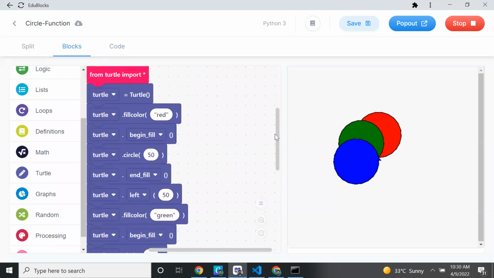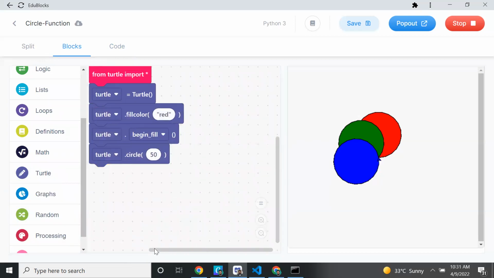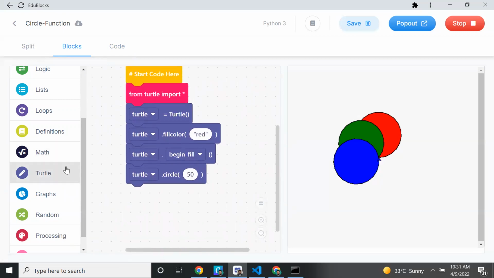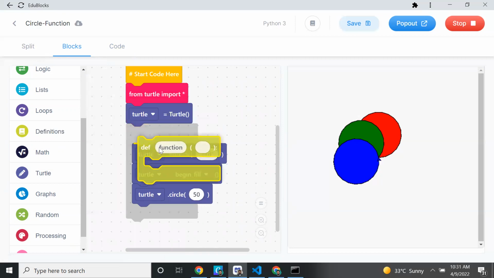So I'll remove all these things. I remove everything. Okay. So after removing this, I'll create one function. How can I create the function? That is called definition. So definition is there. Here you can see def function. Just listen. Don't do anything. So def function.